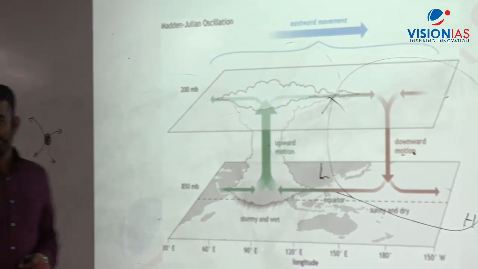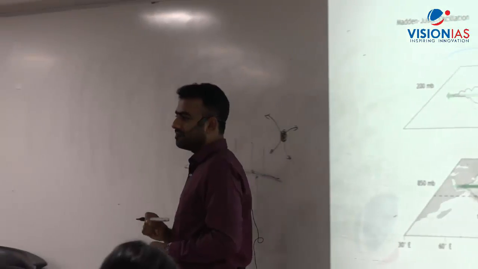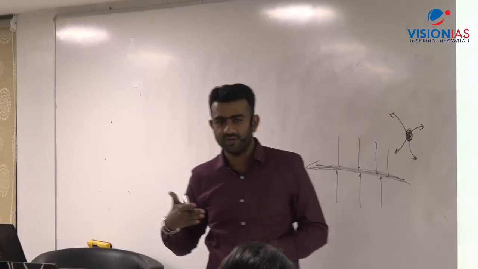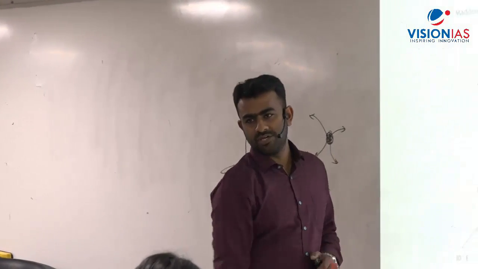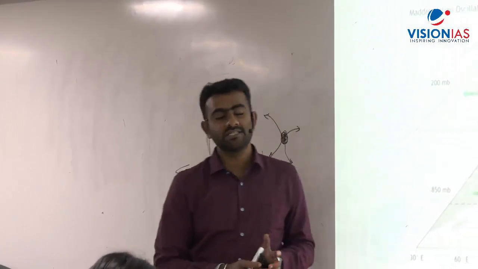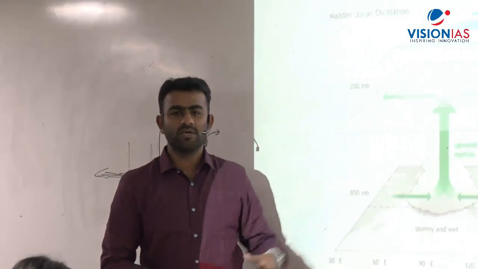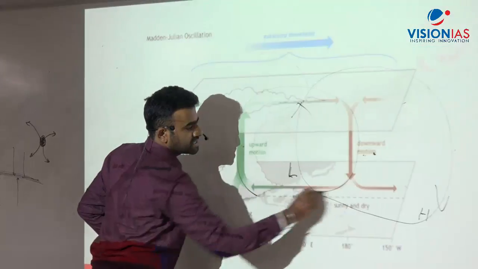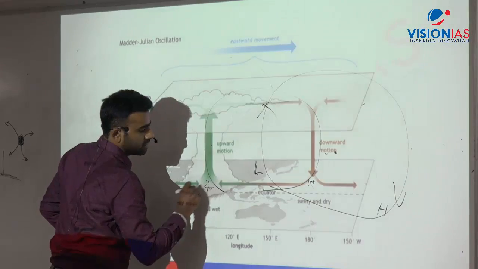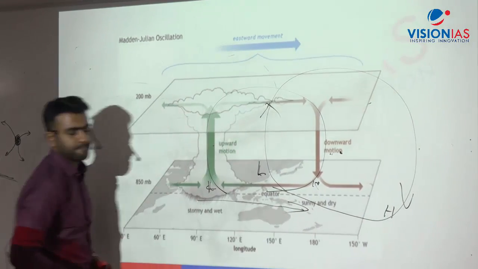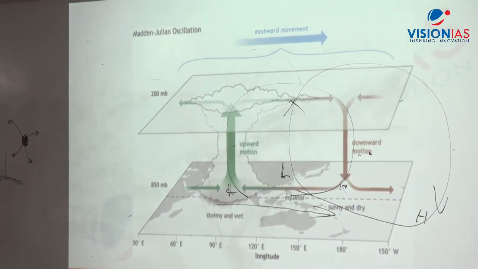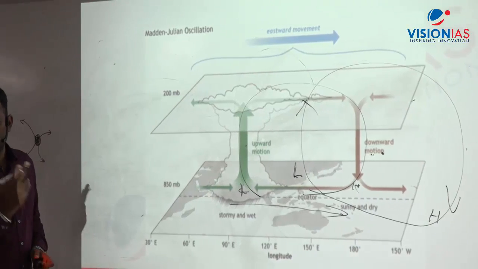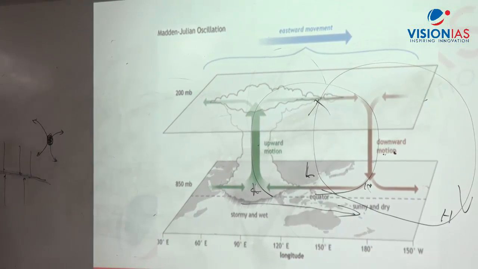And remember, if the same person is cycling but the cycle is not stationary, and he is moving across the stage from east to west while cycling, that is MJO. These pressure conditions, high pressure and low pressure, constantly keep moving. This covers the entire earth once in 50-60 days.